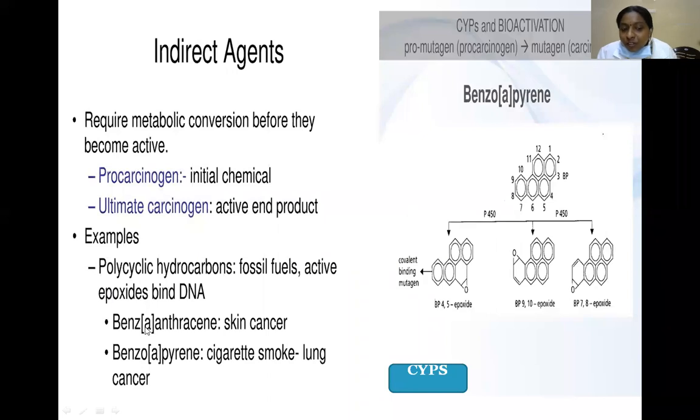Some examples: benzanthracene is prone to skin cancer. Benzopyrene in cigarette smoke causes lung cancer. This is an example of benzopyrene. So, covalent binding of mutagen.